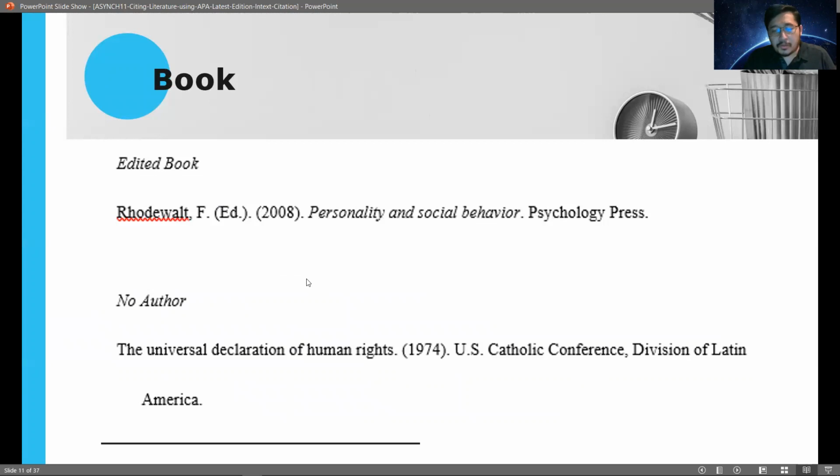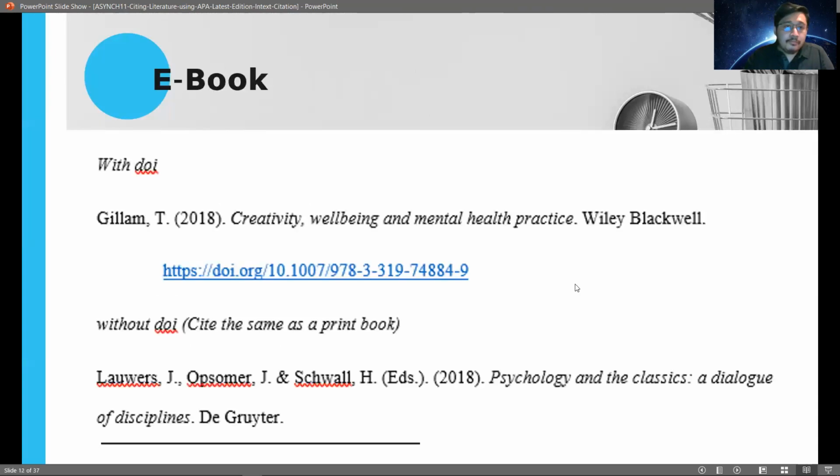Now, what if there is no known author or the author of the book is not known? So there's no need for you to determine that anymore. Just state here the title of the book, the title of the book followed by the copyright year and then followed by the name of the publisher.